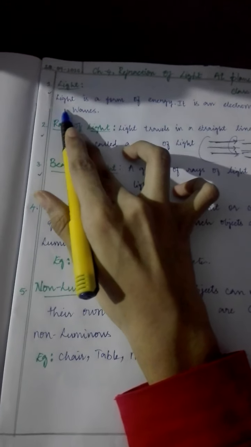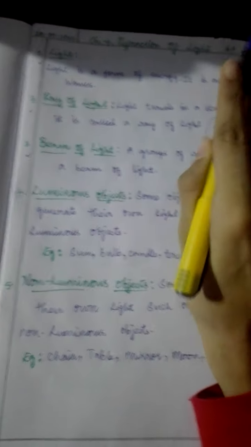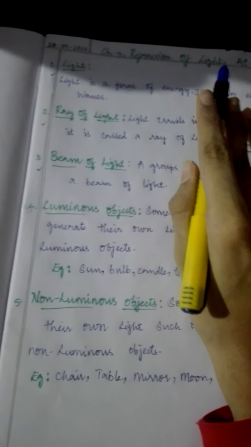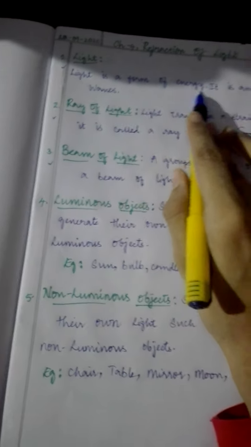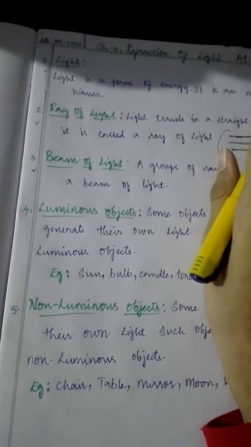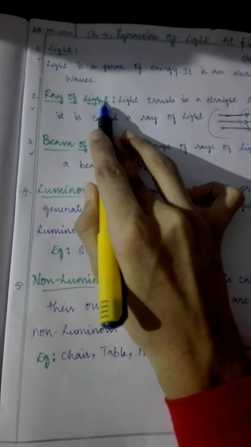What is light? Light is a form of energy. It is an electromagnetic wave. What is meant by electromagnetic wave? The wave which is generated by a source is called an electromagnetic wave. That's all. Okay.